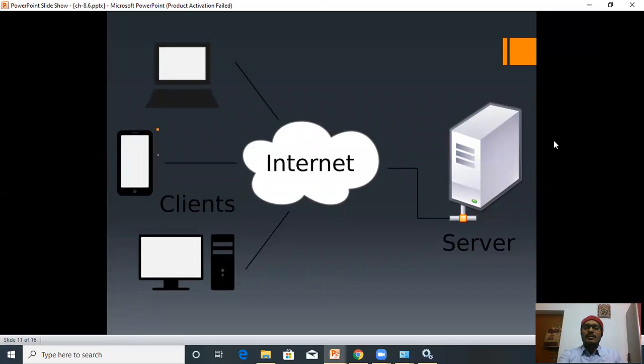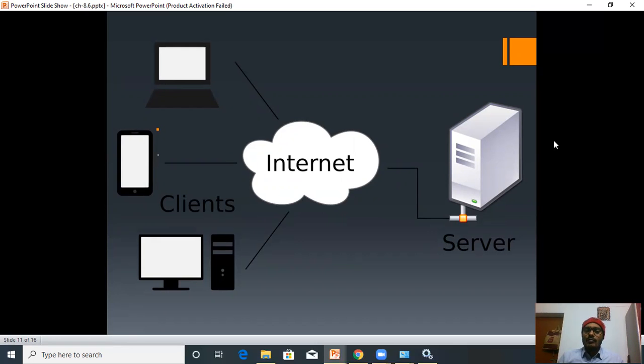In the case of the internet also, there are many users, known as clients, who send requests to the server. The server listens to the request of the client, and responds according to that request.